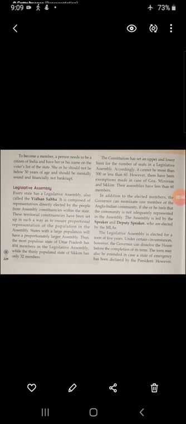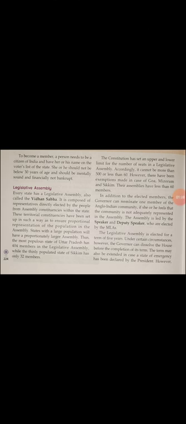The legislative council is optional. You will find a legislative council only in a large state. Today we will discuss the legislative assembly. This legislative assembly is one of the most important parts of state government, because it will be there in each and every state, whether it's a large state or a small state.